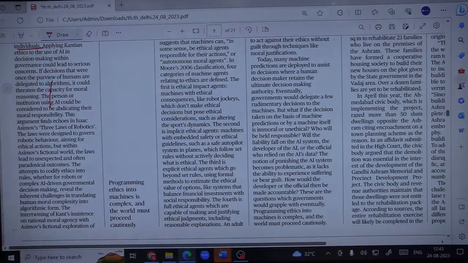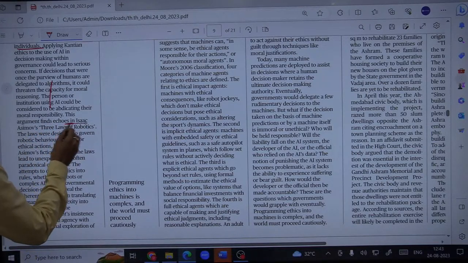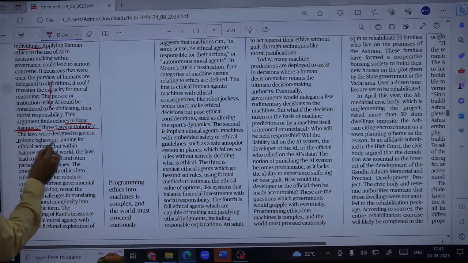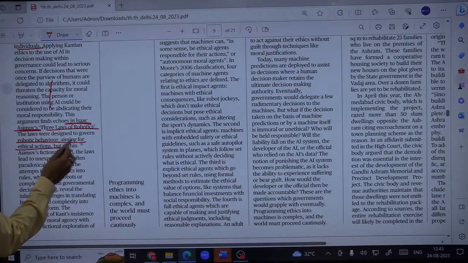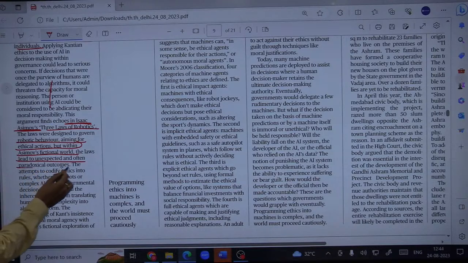So he is further supporting this explanation with arguments related to Isaac Asimov's three laws of robotics. The laws were designed to govern robotic behavior, aiming for ethical actions, but within Asimov's fictional world, the laws lead to unexpected and often paradoxical outcomes.